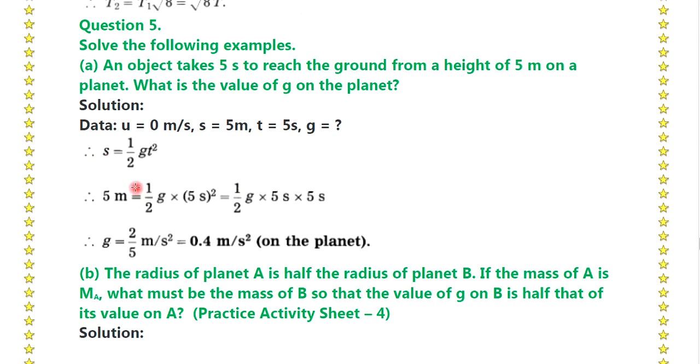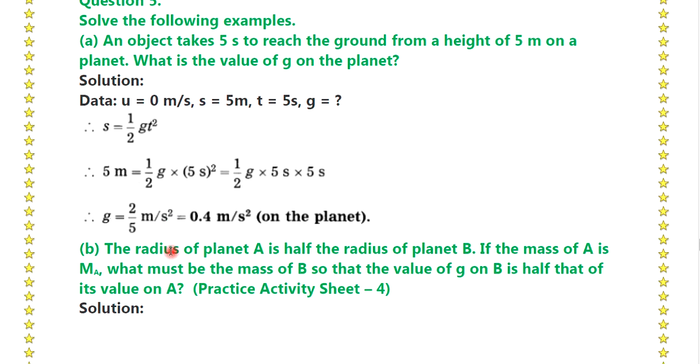Displacement s is equal to 1 half g t square, 5 meter is equal to 1 half g into 5 s square, which is equal to 1 half g into 5 s and 5 s. Therefore, g is equal to 2 by 5 meter per second square, which is equal to 0.4 meter per second square on the planet.